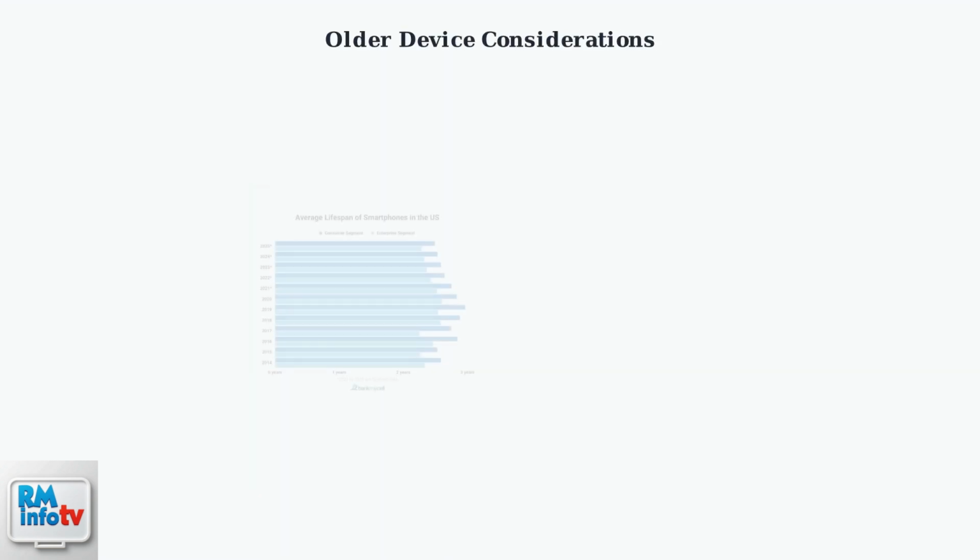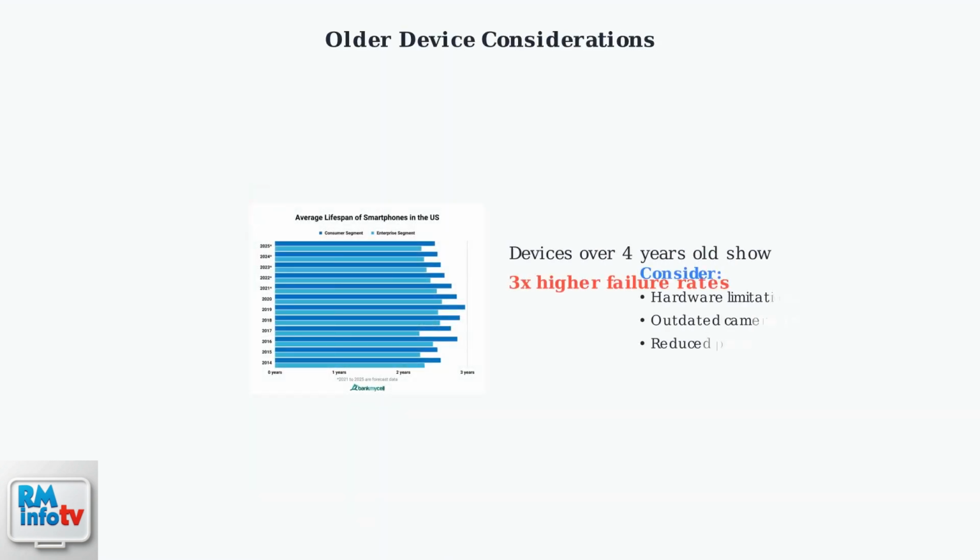If you're using an older device, particularly one over 4 years old, be aware that these devices show 3 times higher camera failure rates. Hardware limitations and outdated drivers can significantly impact camera functionality. These advanced troubleshooting steps address the most common hardware and storage-related camera issues. If problems persist after trying these solutions, the issue may require device-specific support or hardware replacement.